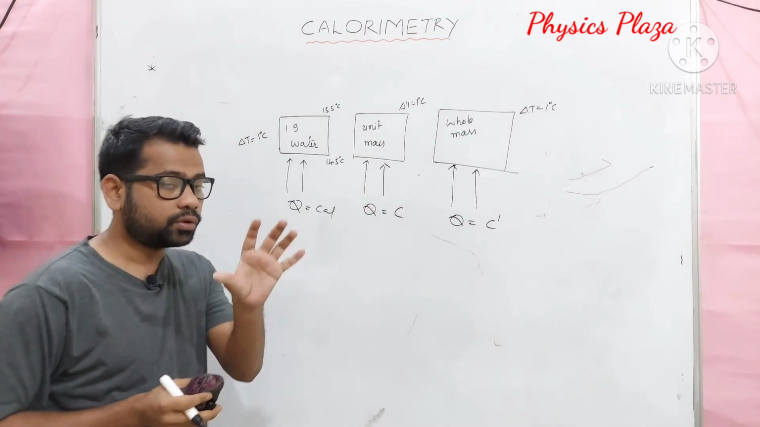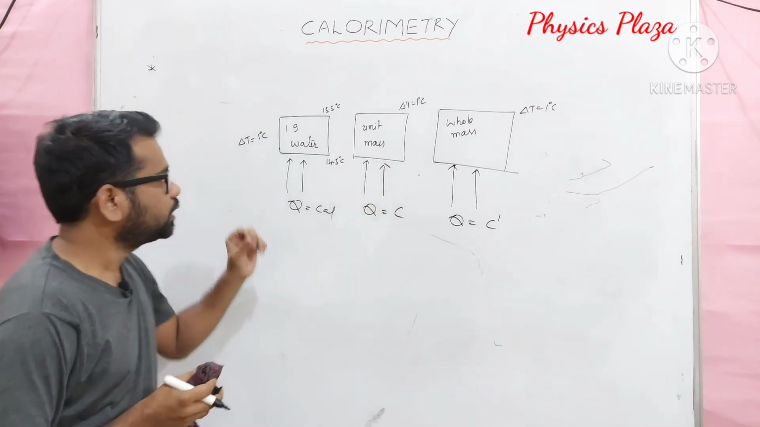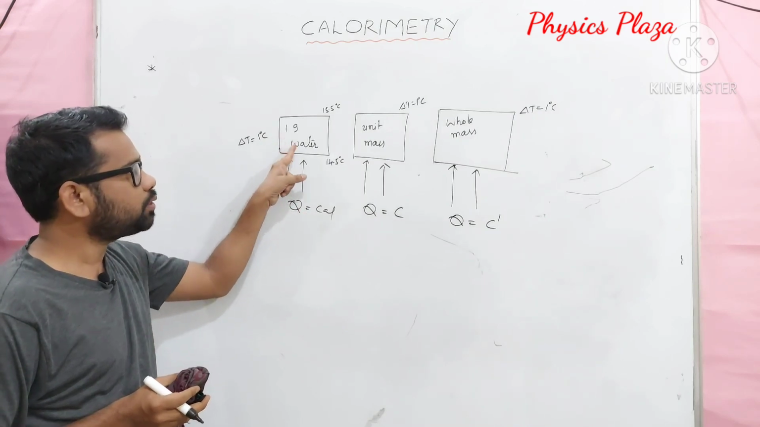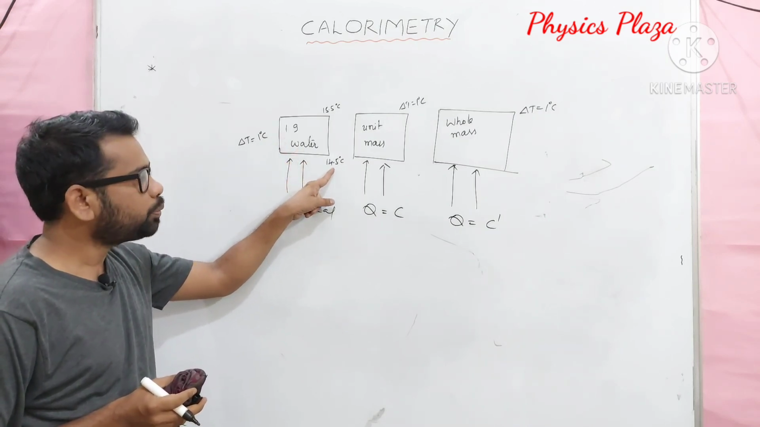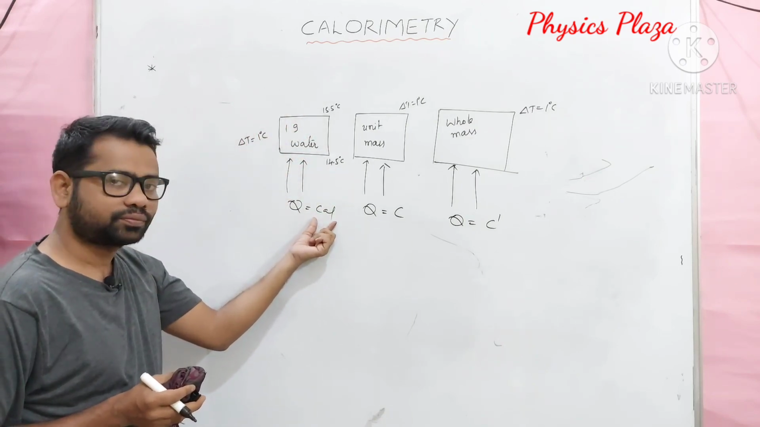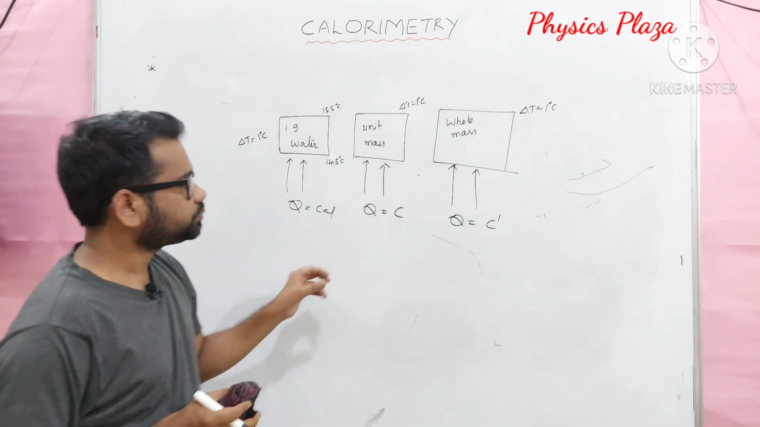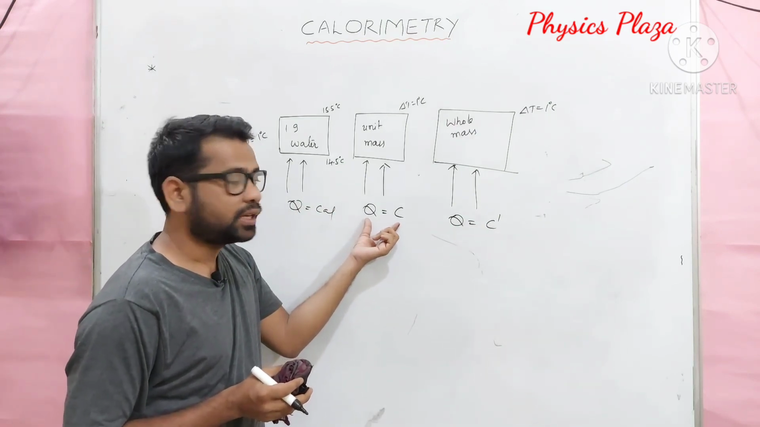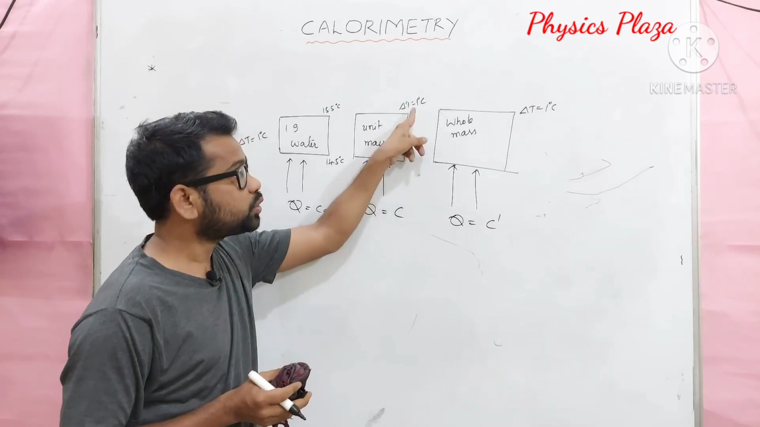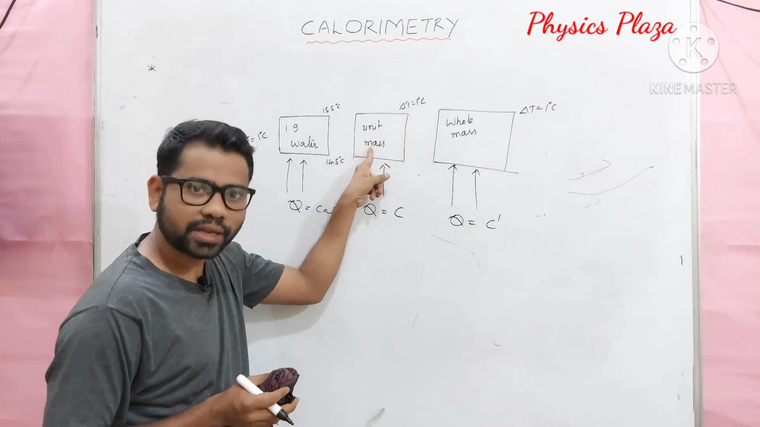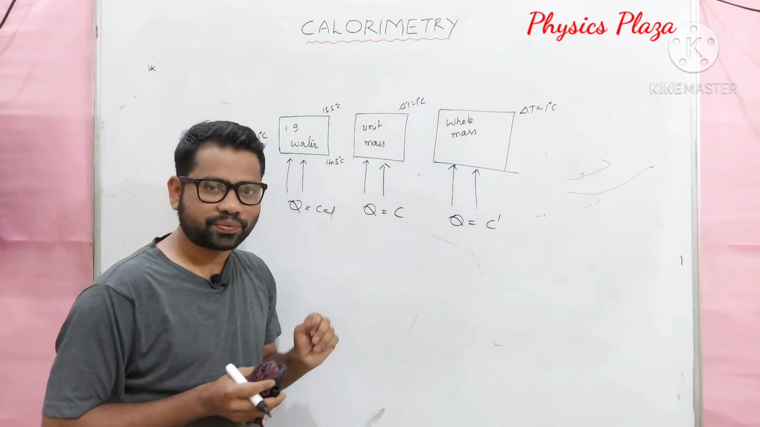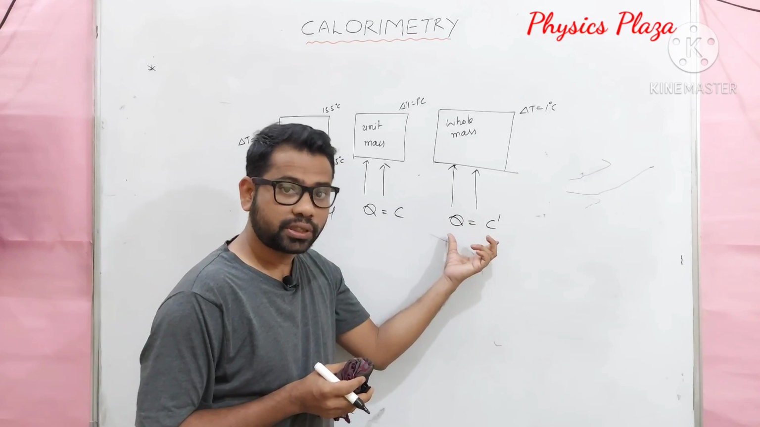Children, please write it. I will give you simple definitions now. The amount of heat required to raise a temperature of 1 gram of water from 14.5 degrees Celsius to 15.5 degrees Celsius is called calorie. Hope I am very much clear. Then, what is specific heat capacity? The amount of heat required to raise a temperature of unit mass of a substance by 1 degree Celsius is called specific heat capacity.